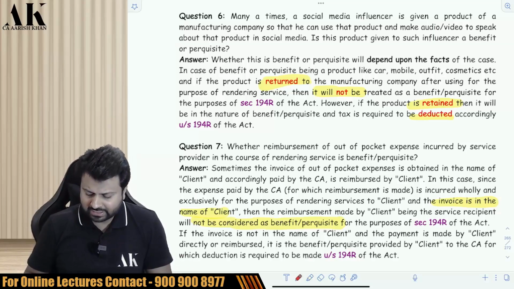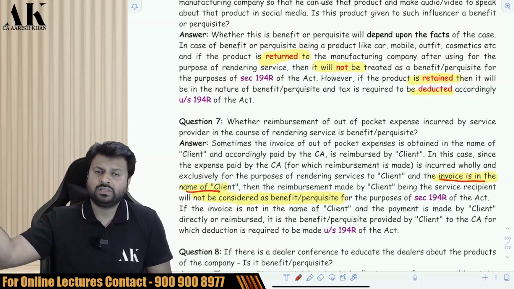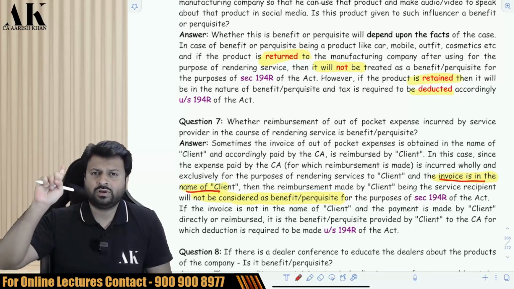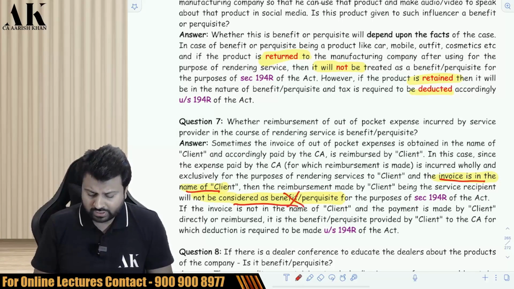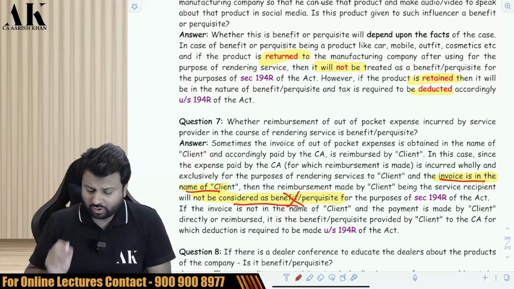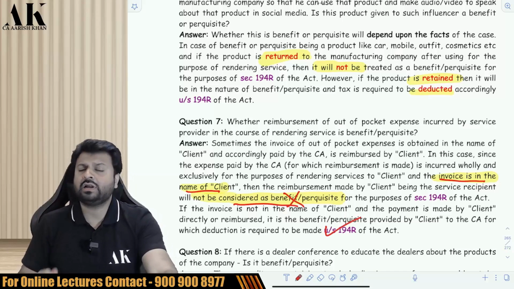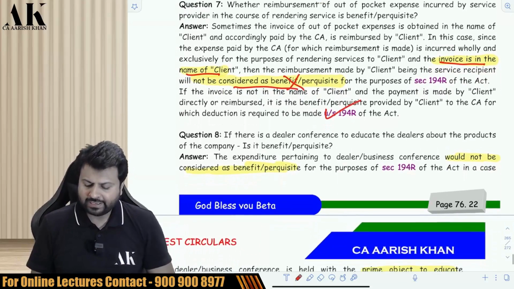Here the CBDT has clarified very clearly that if the invoice of hotel, invoice of travel, invoice of all the things is in the name of the client, then there is no need to deduct TDS, as it is not a benefit or perquisite. But if the invoice is not in the name of the client, then the provision of 194R will be applicable. Check it, please.